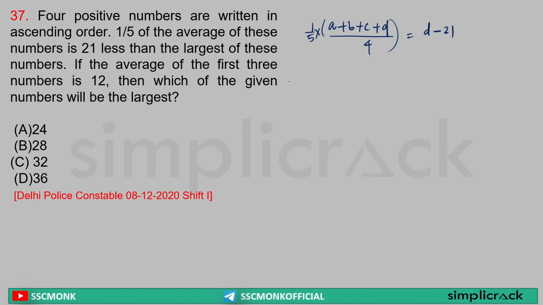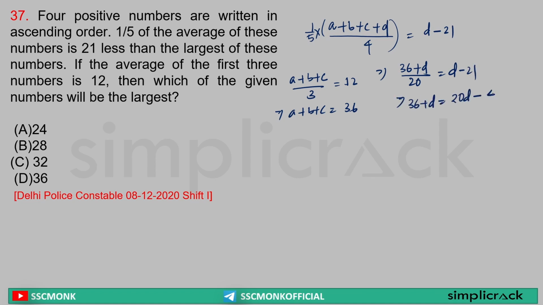Yes. Another thing it is saying, the average of the first 3 numbers is equal to 12, or I can say A plus B plus C is equal to 36. So here if I put A plus B plus C is equal to 36 plus D, by 5 into 4, 20 is equal to D minus 21. Or I can write 36 plus D is equal to 20D minus 420. Or I can write 19D, because 20D minus D is equal to 19D, is 420 plus 36, which is equal to 456.